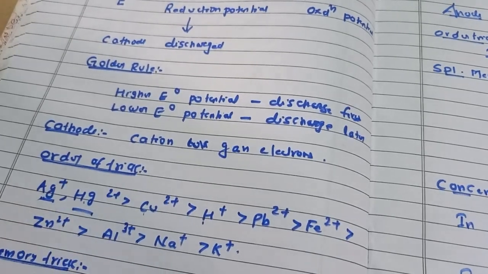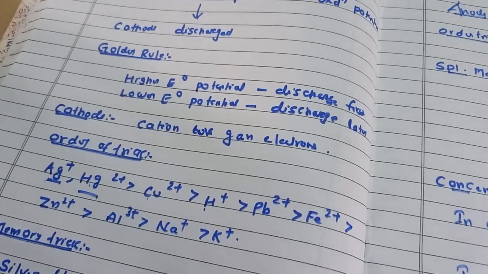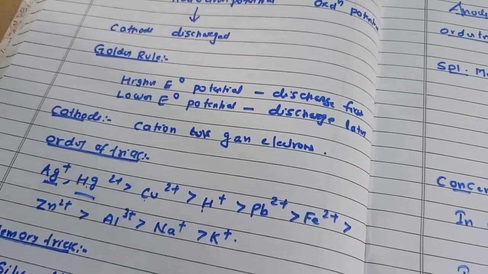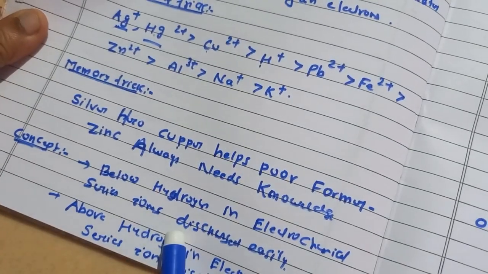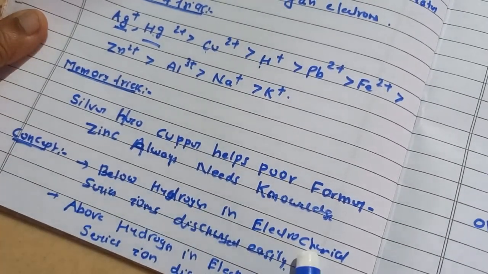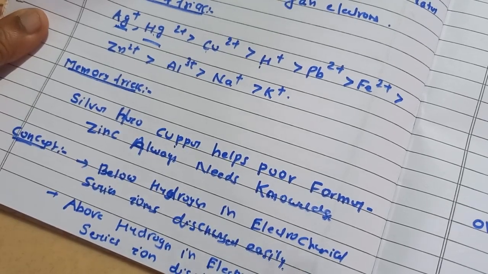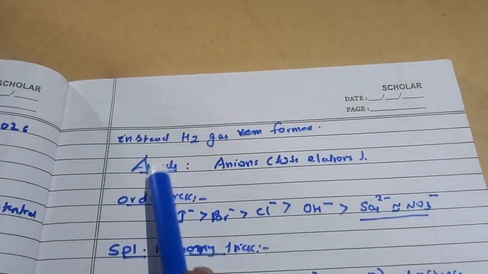I have given here a memory trick: silver hero, copper helps, poor farmer zinc, who always needs knowledge. Right students? So these are the tricks I have mentioned here. Another concept: below hydrogen in the electrochemical series, ions are discharged easily. Above hydrogen, ions are discharged later, but rather hydrogen gas is evolved.